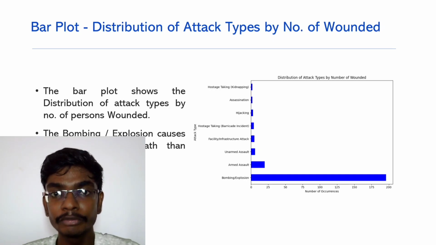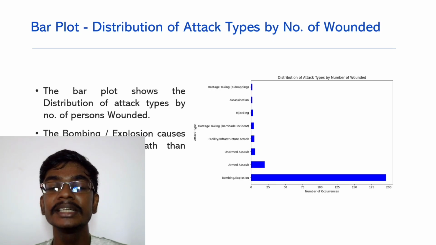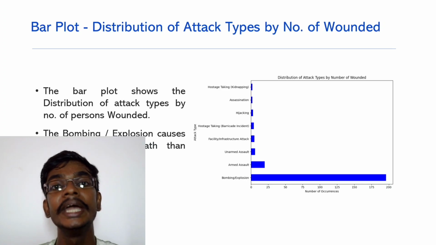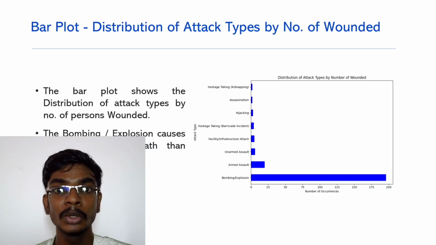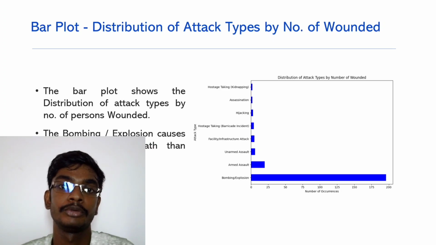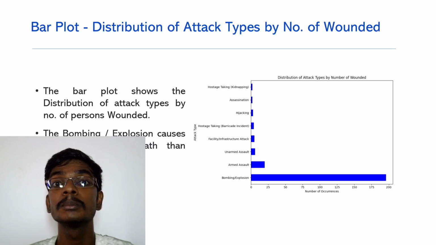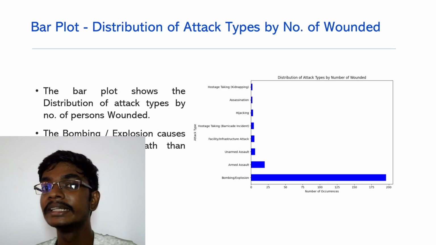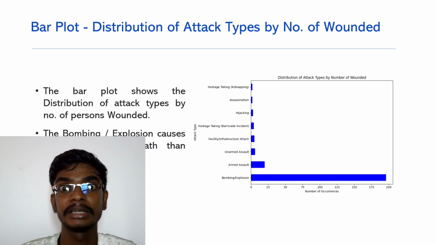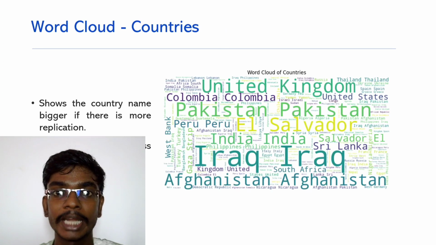It just wounded a few people. But considering bombing or explosion, it wounds a lot of people, but it kills a few. So we should consider both in our case, because they damage people and also kill people in a very big count. So we must keep this in mind.